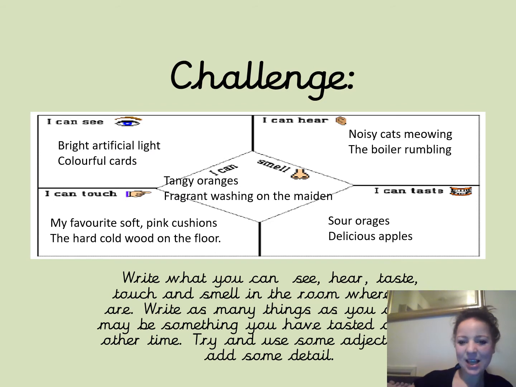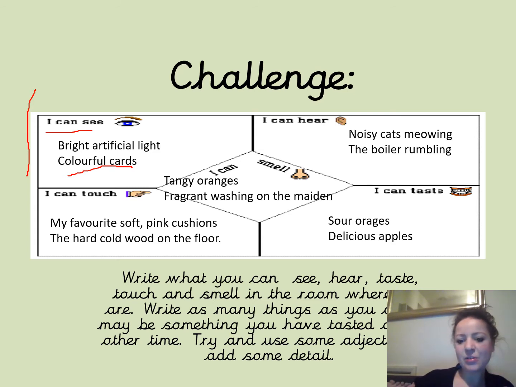Now, as you remember from last lesson, we looked at the things that we could hear, taste, smell, see and touch in our environment, and we filled out a sheet like this, or we made our own ways of recording. What we did try and do last lesson is use some adjectives to describe the different things that we could hear, smell, touch, see and taste. I wrote, I can see colourful cards, for example, using the word colourful to describe the cards that I could see.